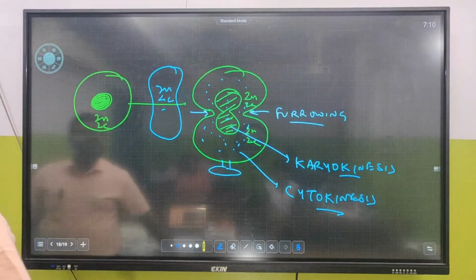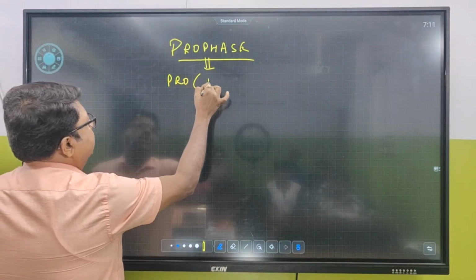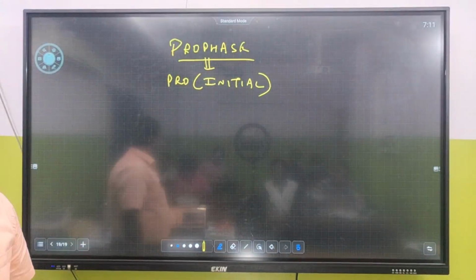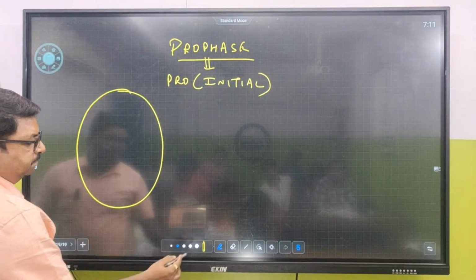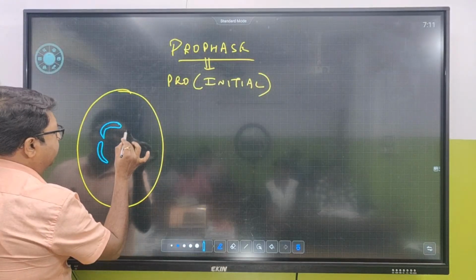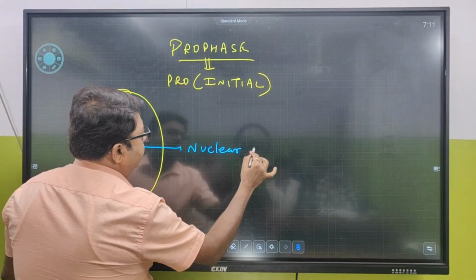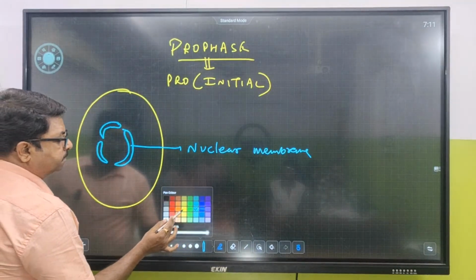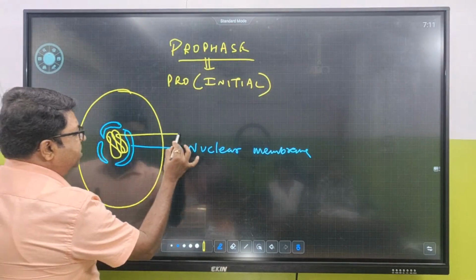Now, let us start with prophase. When we talk about prophase, what does pro mean? Pro means initial. So the initial phase is prophase, and the longest phase. What happens over here? If this is an animal cell, in the animal cell this is the nuclear membrane, and we know the nuclear membrane is a double membrane. Inside it, what is present? Chromatin threads are present.